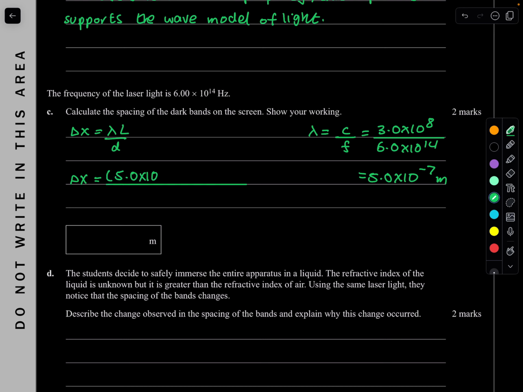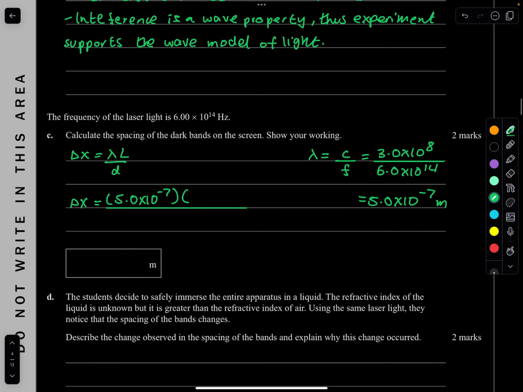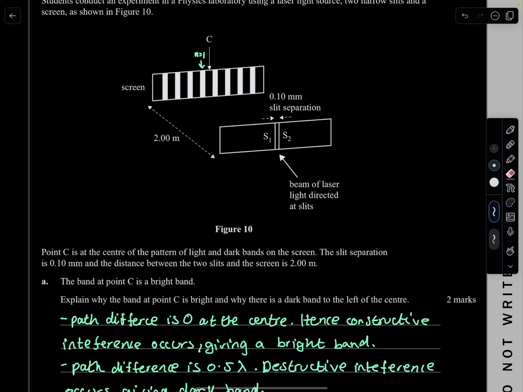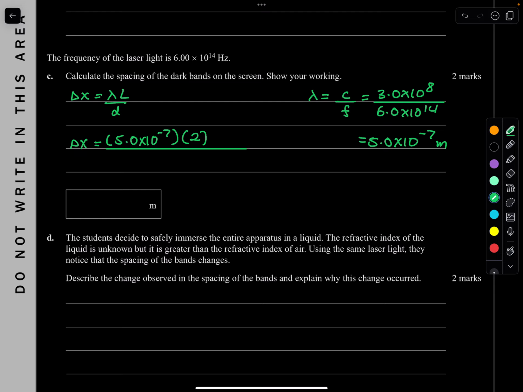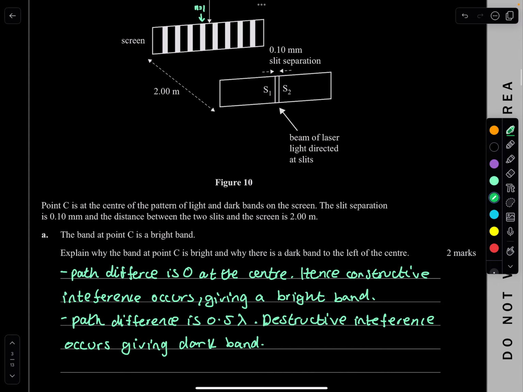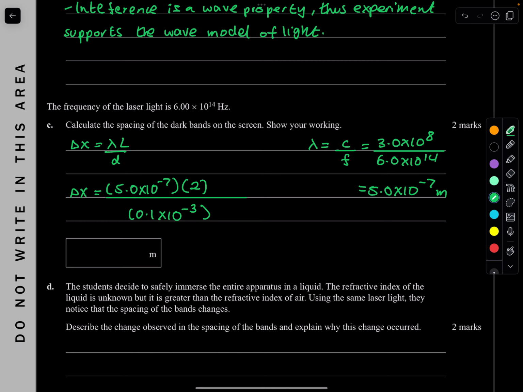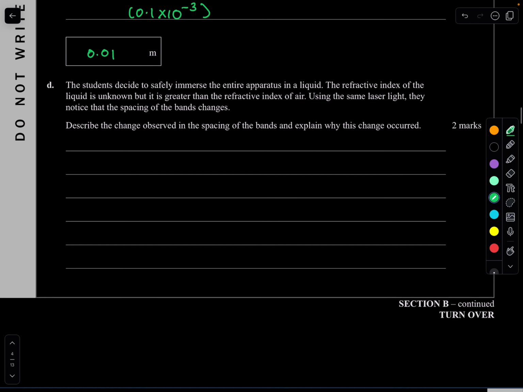5.0 times 10 to the power of -7. Your length is 2 meters. And the slit separation distance is 0.10, so 0.1 millimeter basically. So 0.1 times 10 to the -3, that's going to change it to meters. Does that look right? Yep, 0.1 times 10 to the -3. Beautiful. So putting that all on my calculator, I get basically 0.01 meter. Beautiful. Yeah, done.